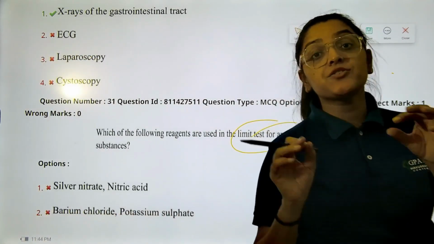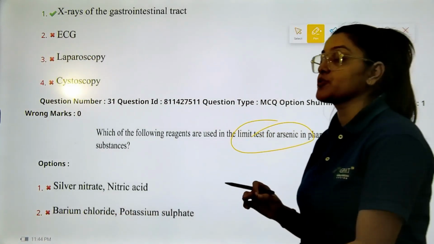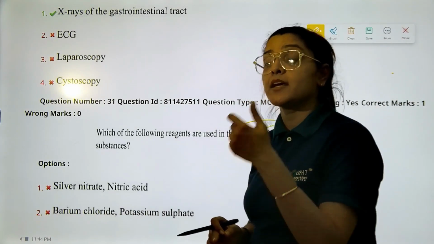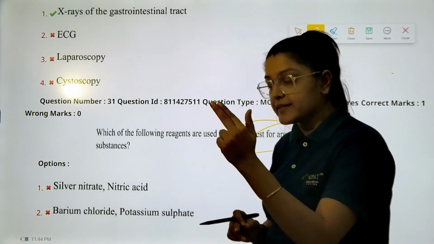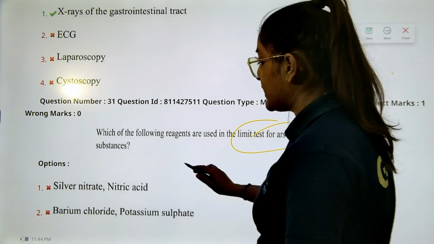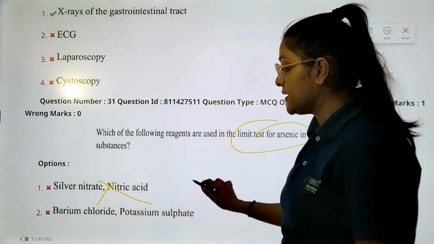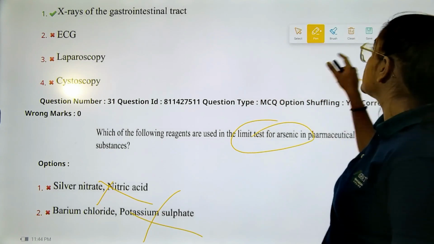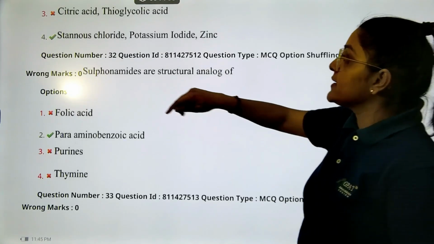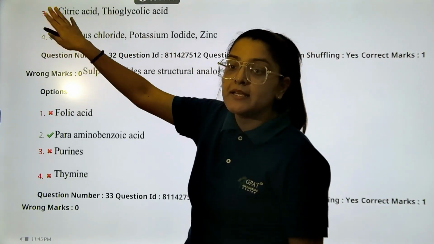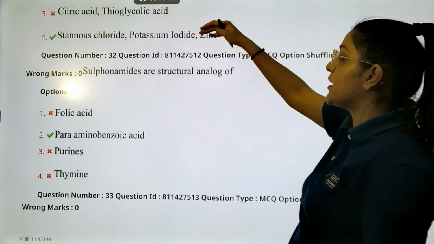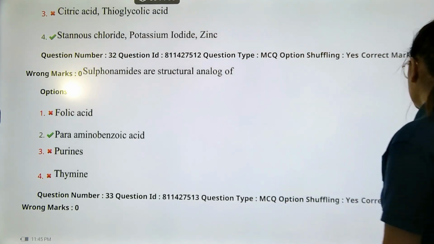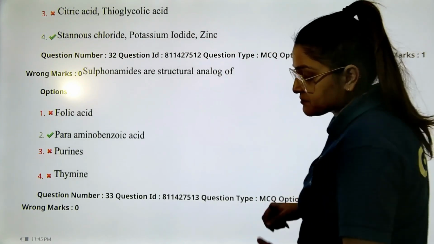But in the test solution, stannous acid, iodine and zinc dust are added. So neither option 1 nor option 2 mentions it. But let's see the 3rd and 4th options. Yes, in the 4th option you see stannous chloride, potassium iodide and zinc. This is the correct answer.